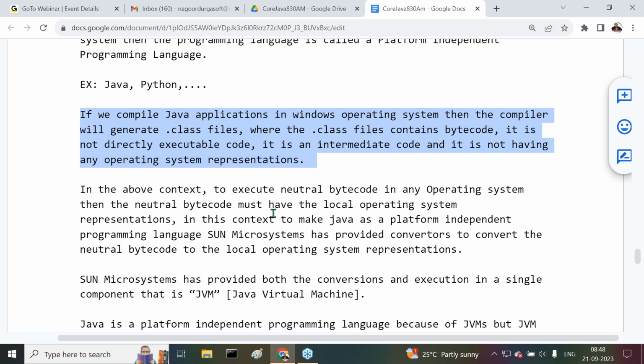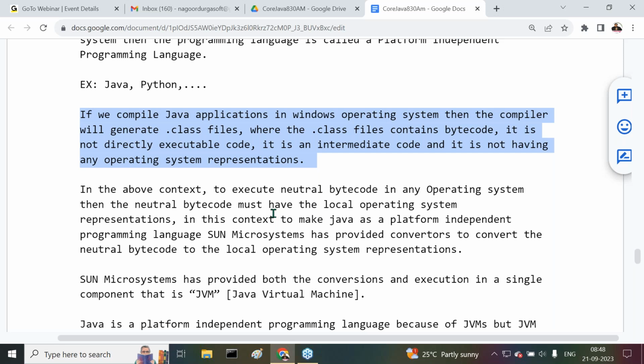What is this .class file actually? .class files contain bytecode. What is this bytecode? Bytecode is not directly executable code. It is an intermediate code. It is not source code. It is not directly executable code. It is an intermediate code, and it does not have any operating system representations.